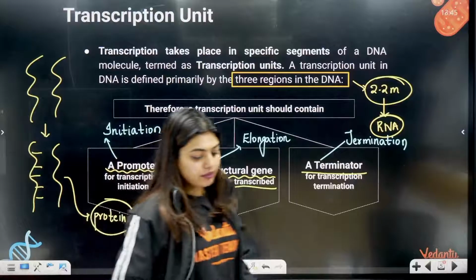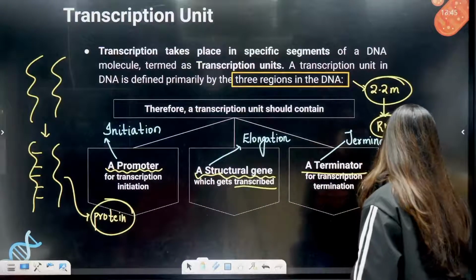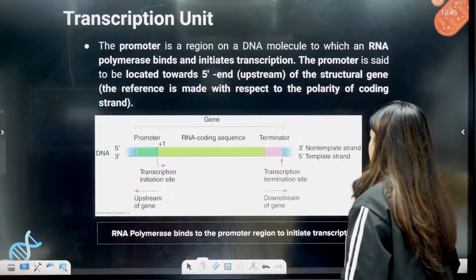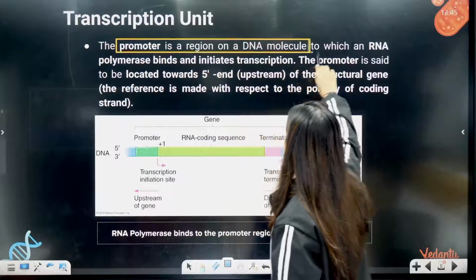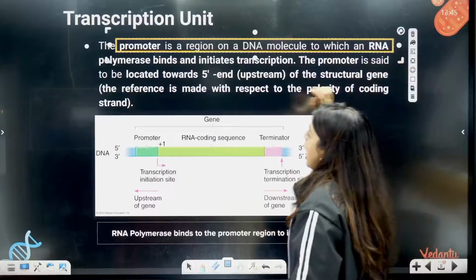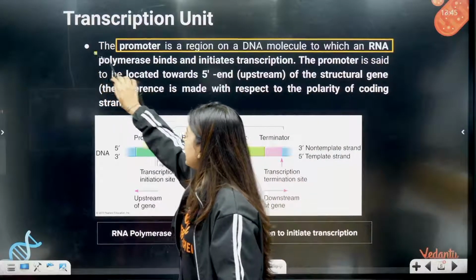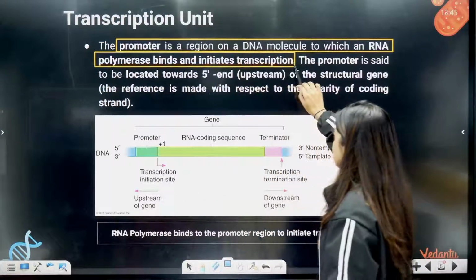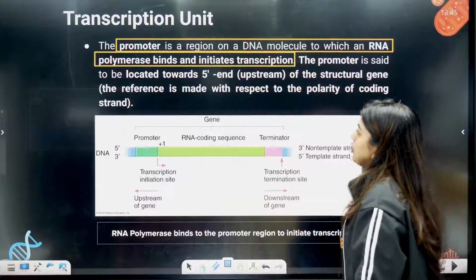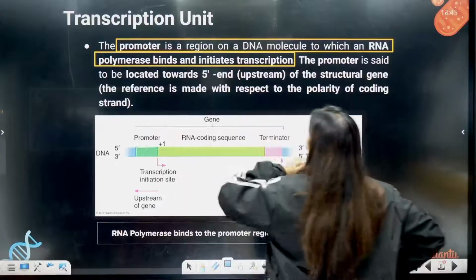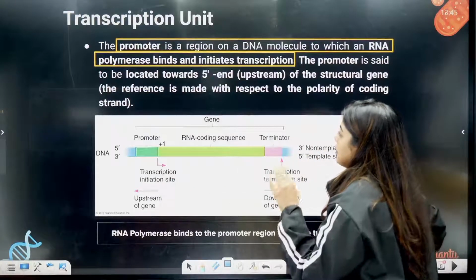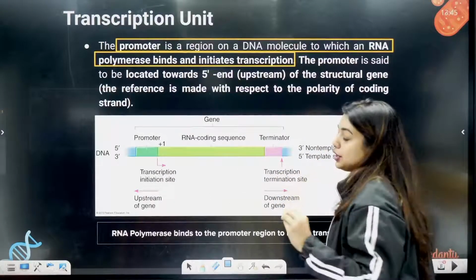Okay. So 3 processes. Here they're telling the promoter is a region. Promoter is a region on the DNA molecule to which an RNA polymerase binds and initiates transcription. The promoter is said to be located in the 5' end, that is, upstream of the structural gene. The reference is made with respect to the polarity of the coding strand.